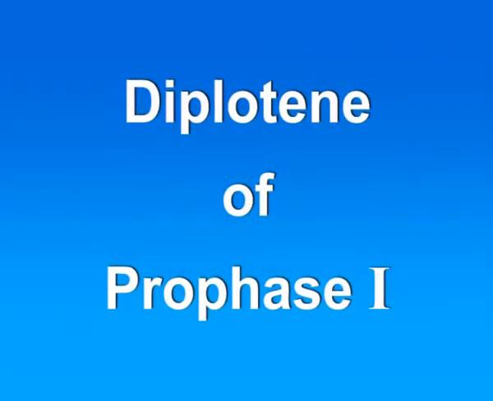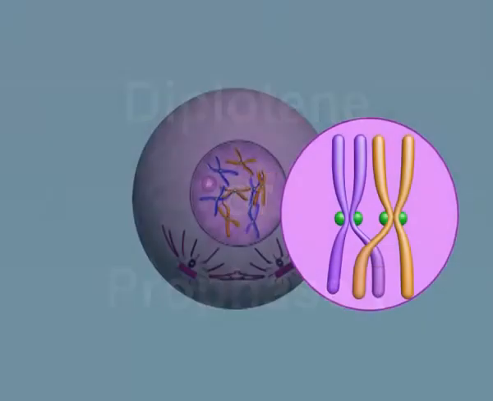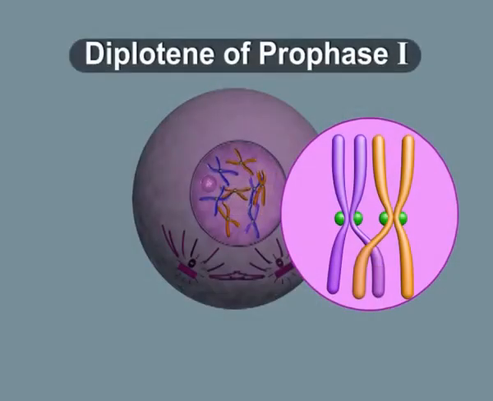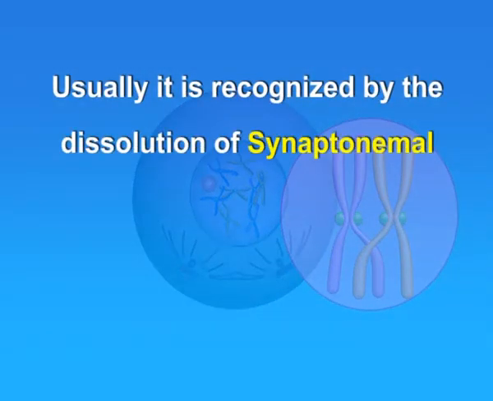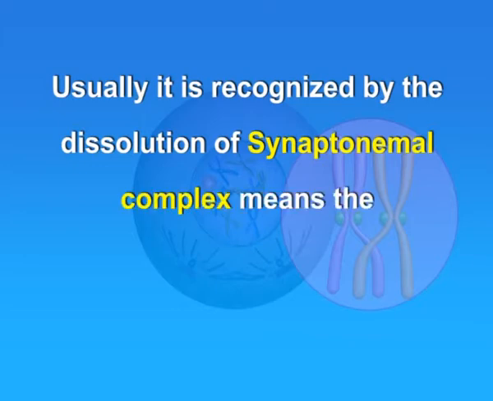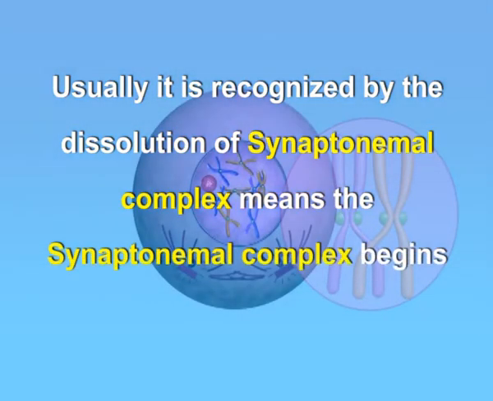Next stage is diplotene of prophase 1. Homologous chromosomes tend to separate from each other except at the sites of crossover. Usually, it is recognized by the dissolution of the synaptonemal complex, meaning the synaptonemal complex begins to break down.